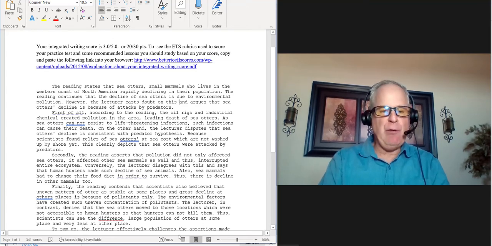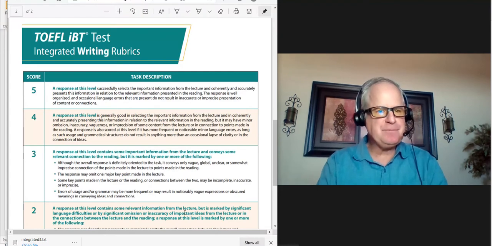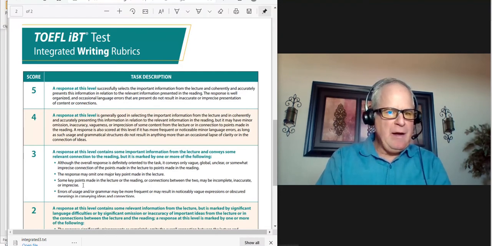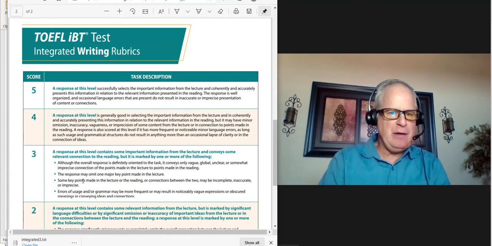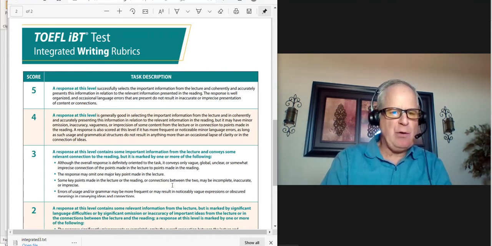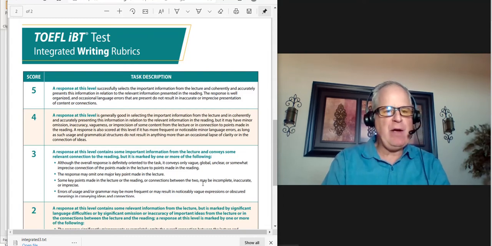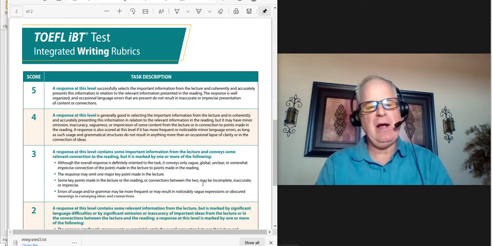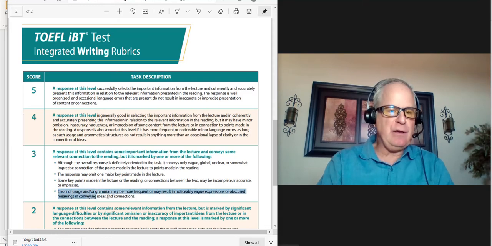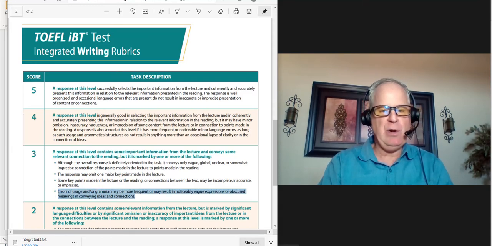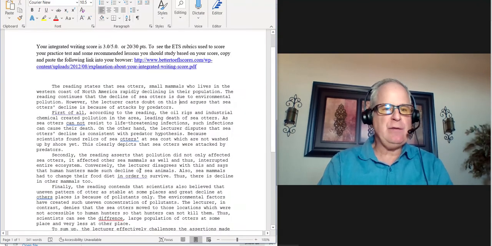So if we go back to the rubrics here, we have some points made in the lecture. The reading may be incomplete, inaccurate, or imprecise. It says errors of usage or grammar may be more frequent or may result in a noticeably vague expression or obscure meanings in conveying ideas and connections. And the answer is yes to this. This is a problem. So let me give you one example in your essay.